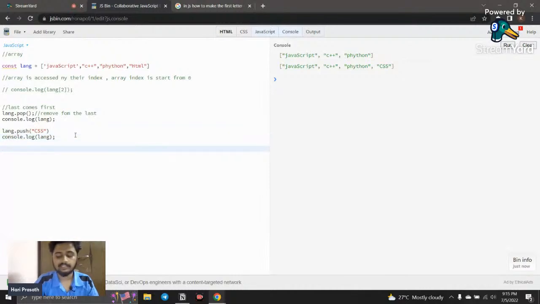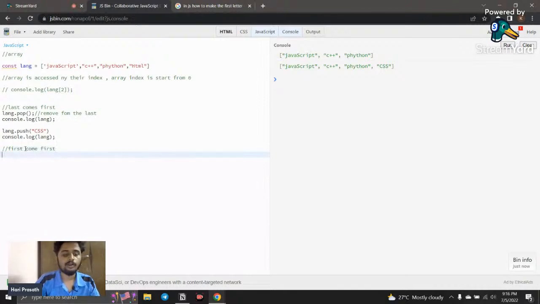You may think it is not possible to add something first or remove the first element. It is possible, yes. Here it is last come first, so whoever comes last becomes first. They come last, but they work as first, right? So here we are going to see about first come first.